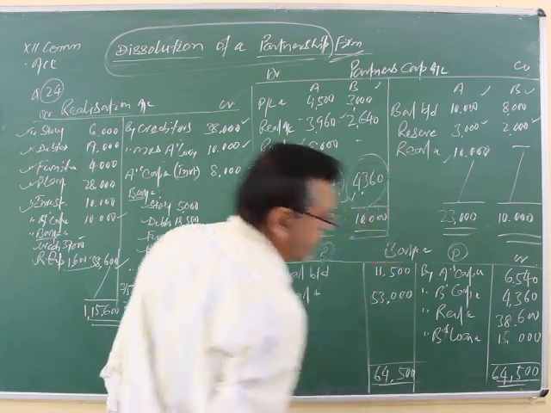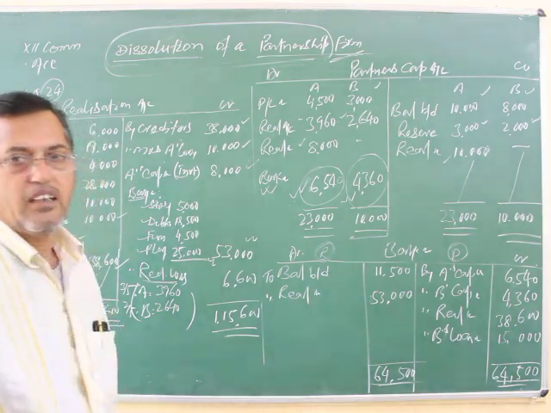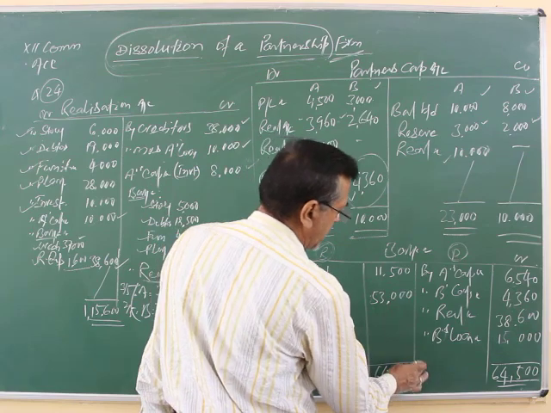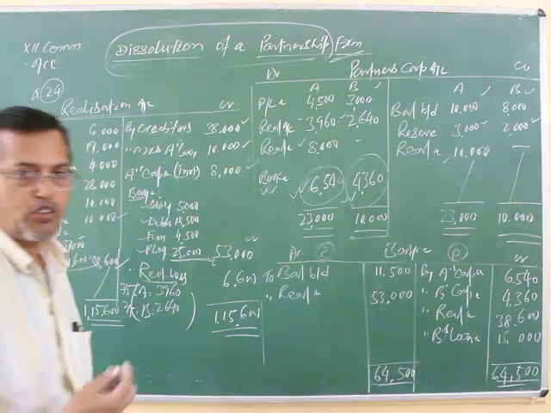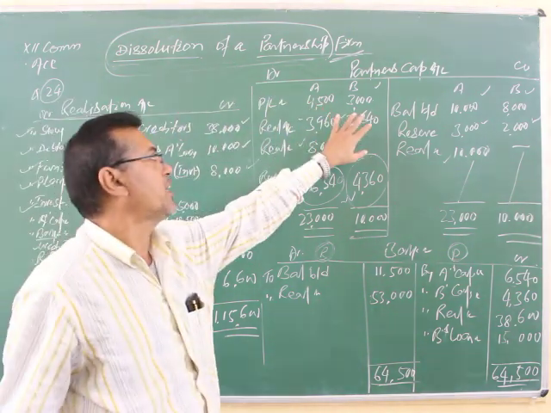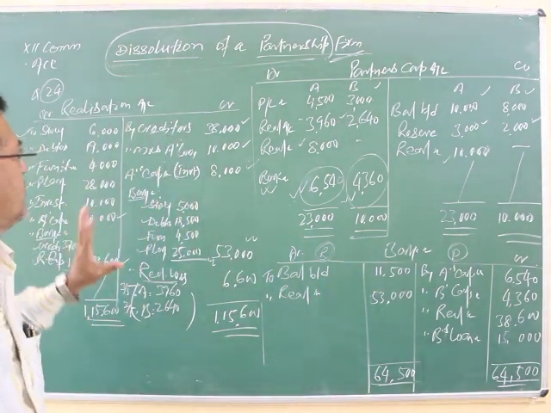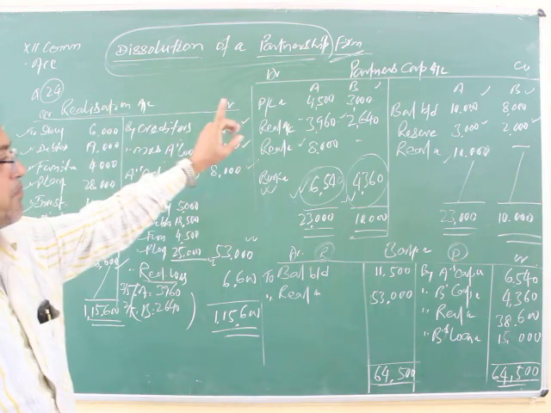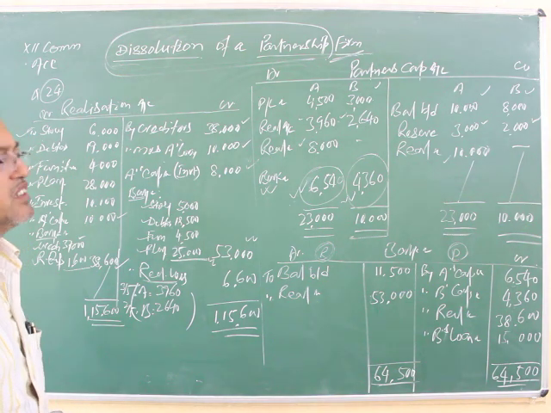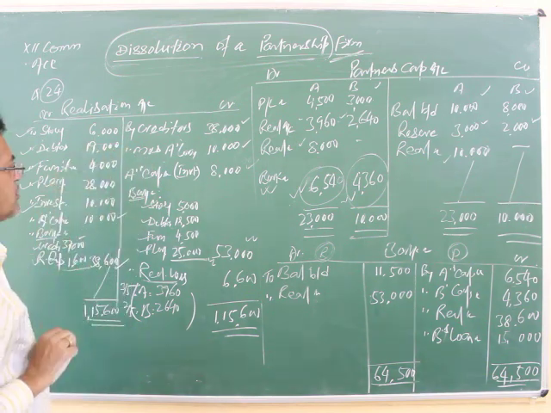If we are getting the equal bank balance, it means we have posted and done the sum correctly. If any differences are coming, it means we have made a mistake. But here we are getting the balance equal, so the bank account is equal. Now see, this is the realization account, this is the partners' capital account, and this is the bank account. In similar questions, in a simple way, first realization, then partners' capital account, then bank account you are required to prepare. This question I have taken because here we have to transfer all the assets first, or the liabilities we have to transfer.